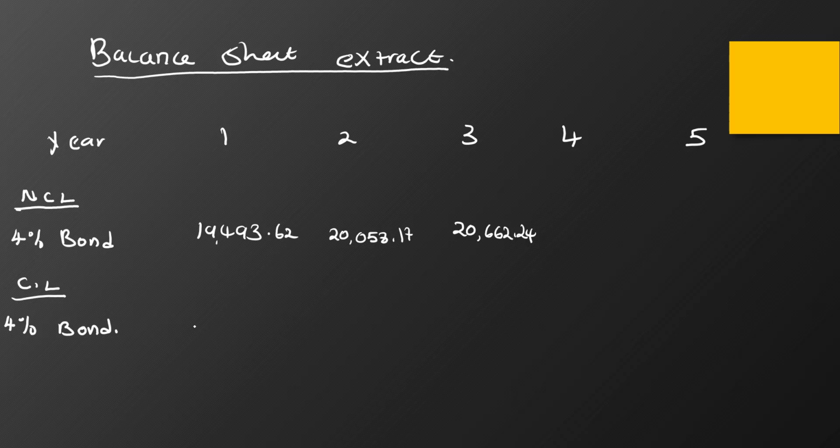So current liability, none. But in year 4 we have 21,308.6, and we have no liability in year 5 as at the end of year 5 because we would have paid off the whole amount and our accounts will read no liability as at the end of the period.